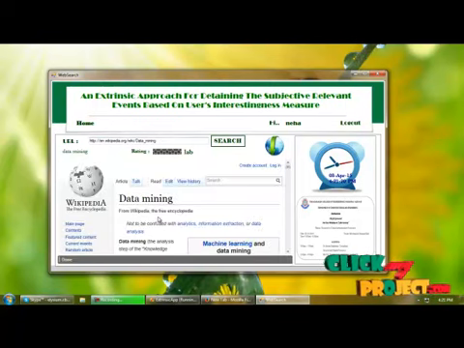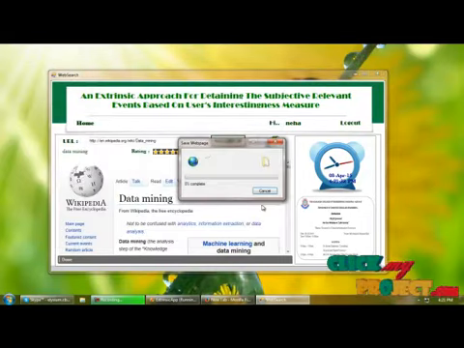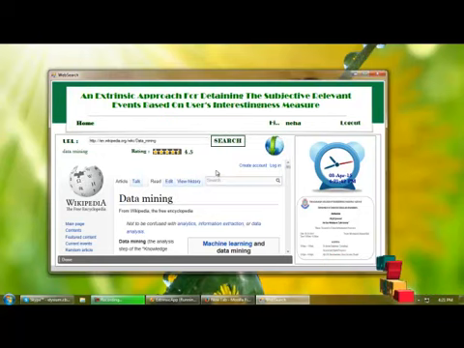So it shows the web page of the given URL. Here we can provide the recommendation for the given web page, and this will be stored into a database, and we can download the web page by clicking the download link, and save the web page. And this is the process of users.